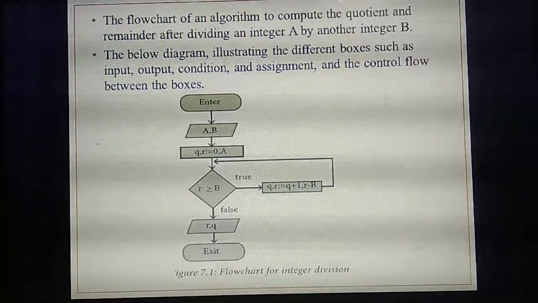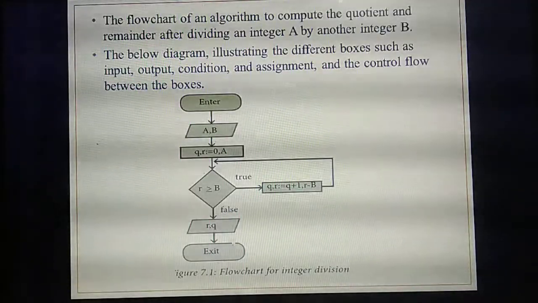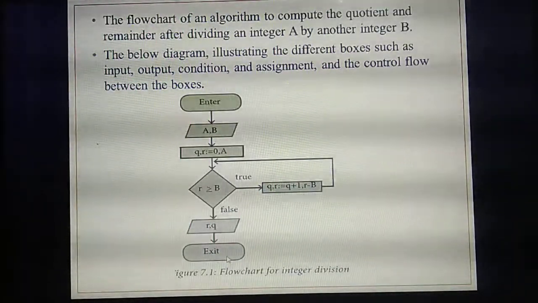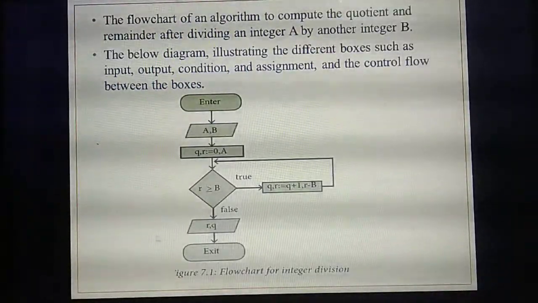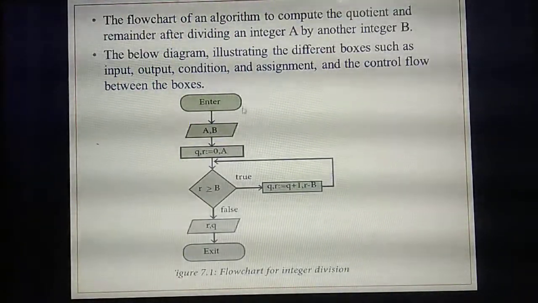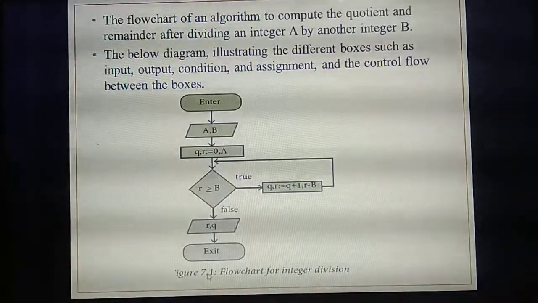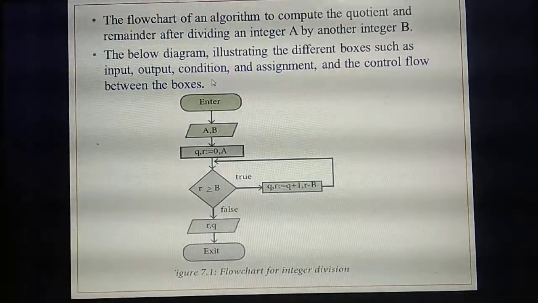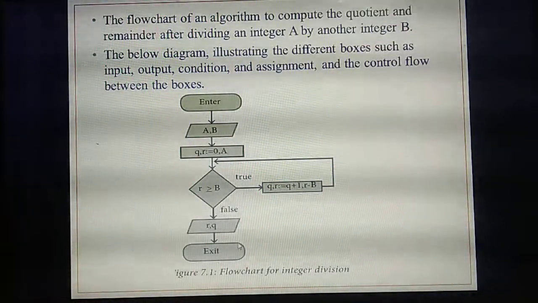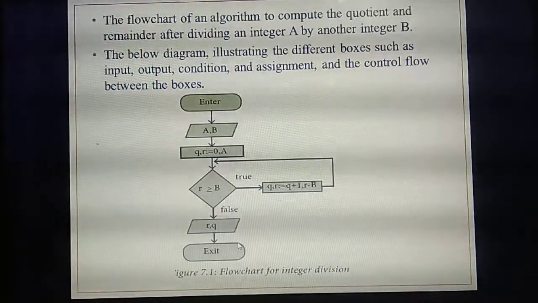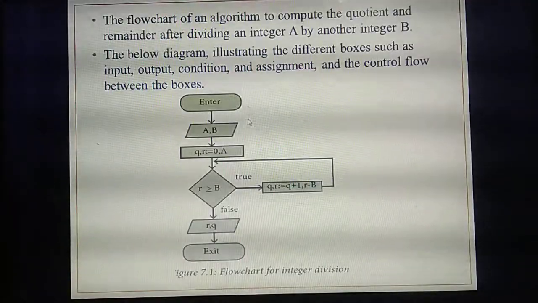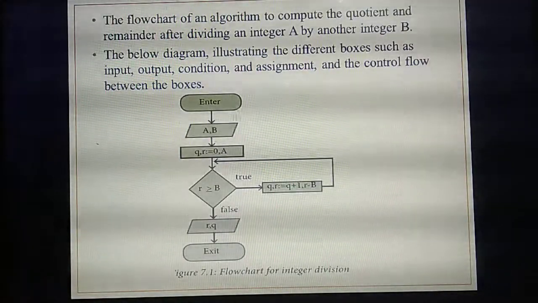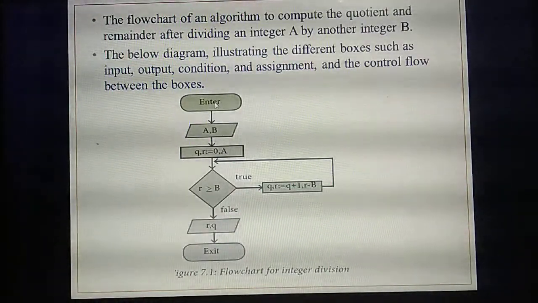This starting and ending you need to give inside which box? This rounded corner box. Understand? So the first step is you need to give start or enter.